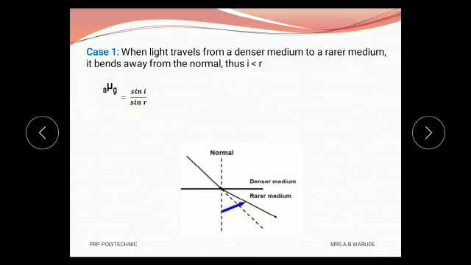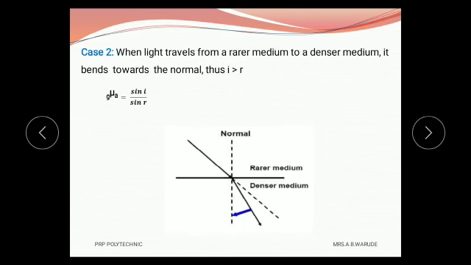According to Snell's law, this ratio is constant, and that is called the refractive index. Here the first medium is glass and the second medium is air. This mu symbol is called the refractive index, and here the subscripts a and g denote the first and second medium. Glass is the first medium and air is the second medium.